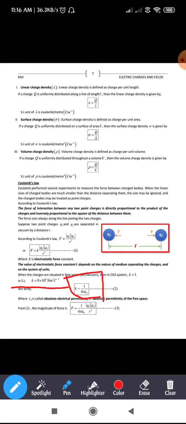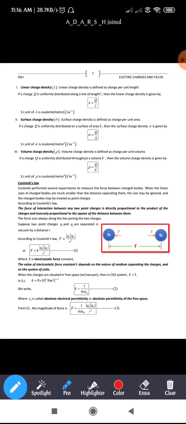Whenever we place the two charges in free space, there is a term added, that is epsilon naught. Epsilon naught is the absolute electrical permittivity, or the absolute permittivity of free space. If you ask what is the meaning of the permittivity of free space, it represents the capability of a vacuum to permit electric fields. I'll repeat once again, it represents the capability of a vacuum to permit electric fields. I'll come to what we mean by electric field later in the upcoming topics.